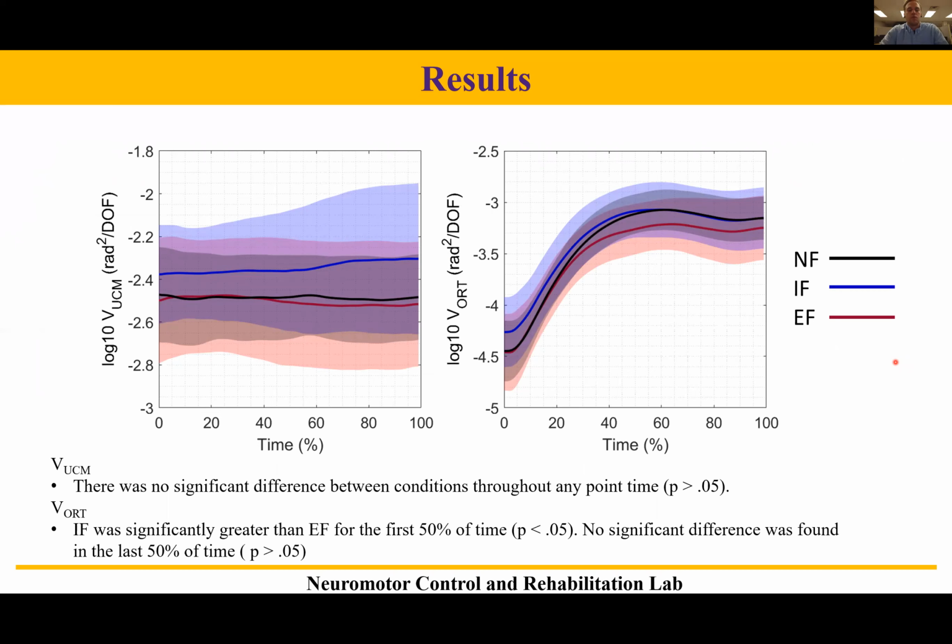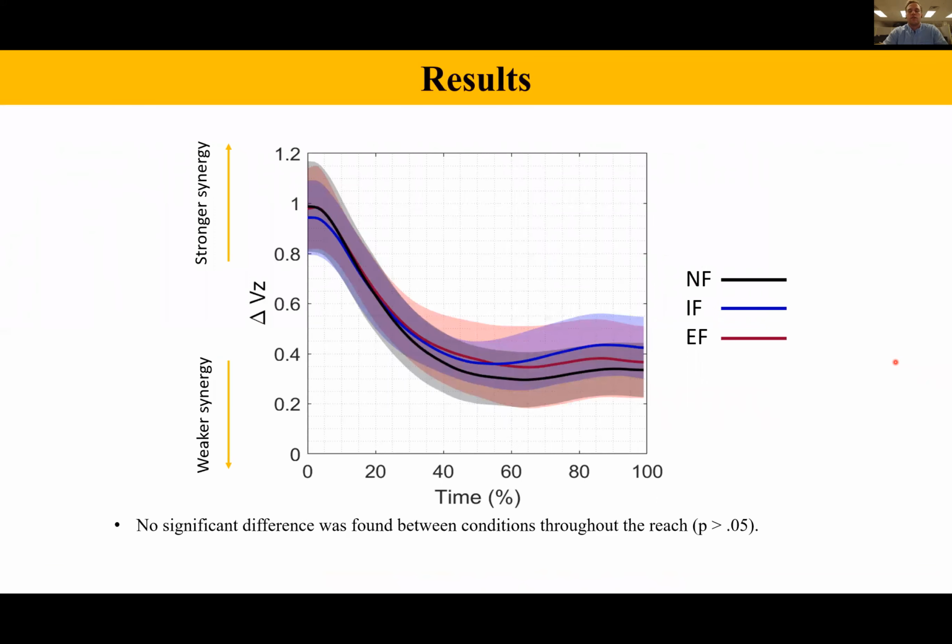For variance UCM, there is no significant difference between conditions throughout any point. For variance orthogonal, internal focus was significantly greater than external focus for the first 50% of time. No significant difference was found in the last 50% of time. For delta V, no significant difference was found between conditions throughout the reach.